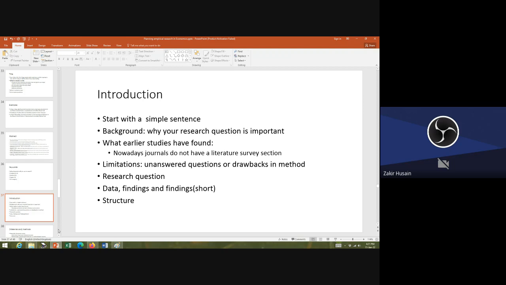Nowadays journals generally don't have a literature survey section. So you put this literature survey into the introduction. In that case, what earlier studies have found will be a little bit larger, 1 page, 1.5 pages. Otherwise, it will be just a few lines, 4-5 lines. If you have a materials and methods section, the literature survey should go into this materials part.